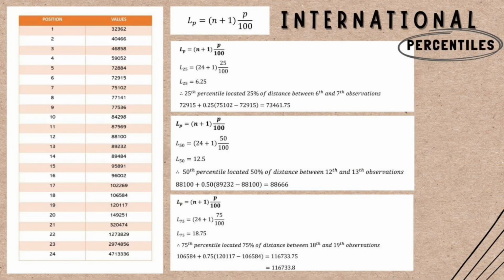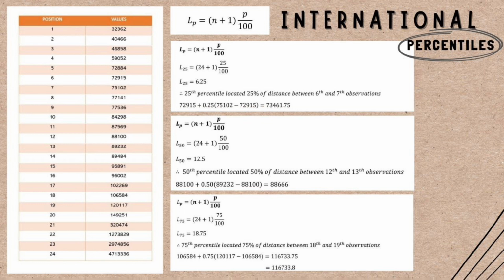This is the international percentiles. As you can see from the left box, I have arranged all the values in ascending order. I still use the same formula to find the 25th, 50th, and 75th percentiles. First, for the 25th percentile, I use the same formula and the amount is